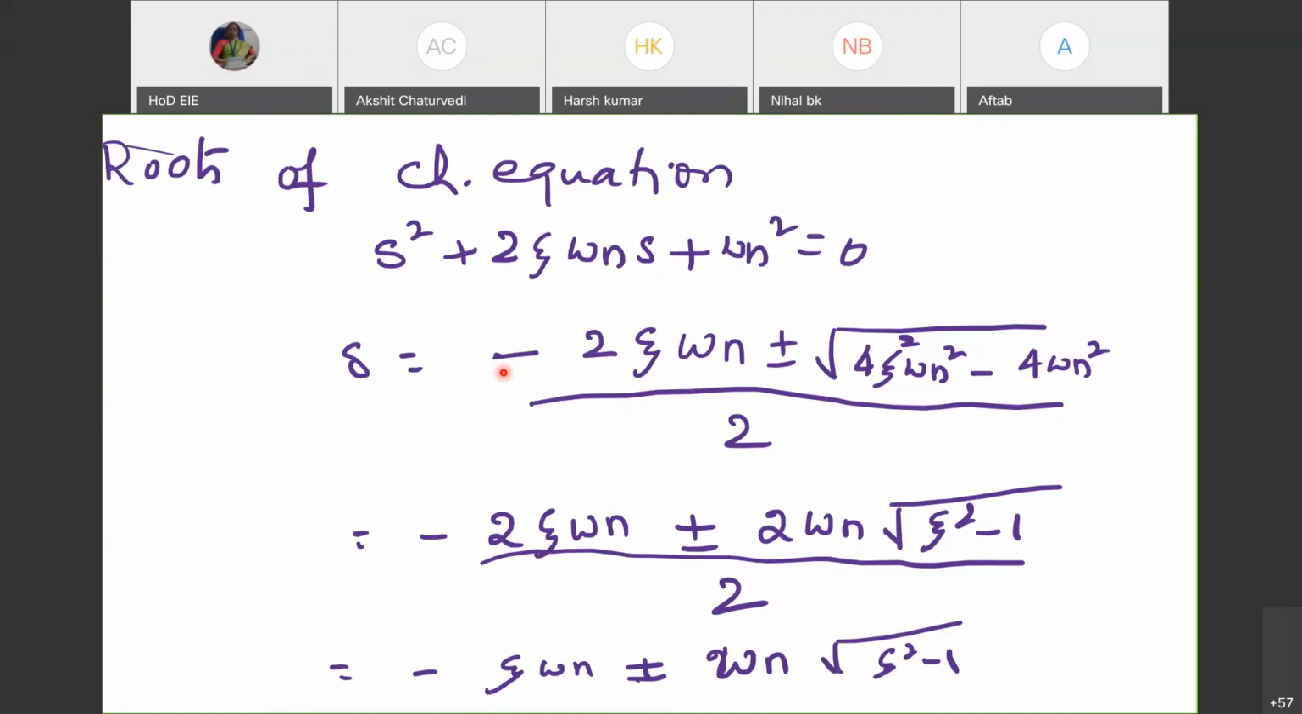Now the thing is that we know that the system can exist in one of the four modes, right? It can be zeta is equal to 0, that is undamped case. Zeta is equal to 1, critically damped case. Zeta between 0 to 1, underdamped case. Zeta greater than 1, overdamped case. It can be in one of the four cases. So what is that we are trying to find out? In each of the cases, what is the nature of the roots? How the roots would be for the second order system.